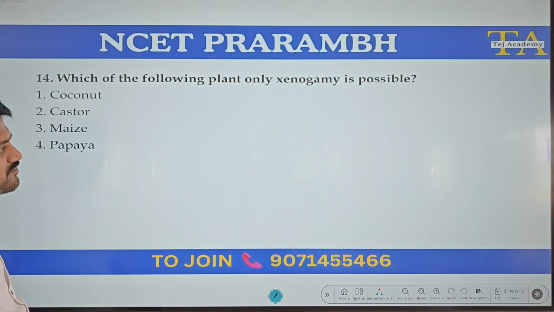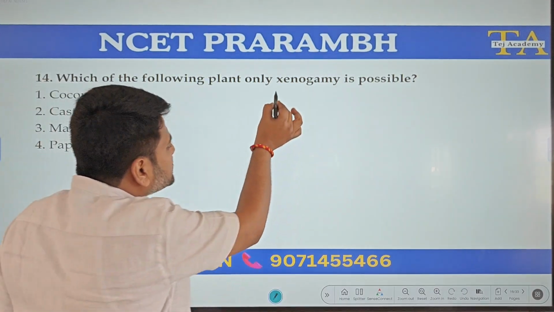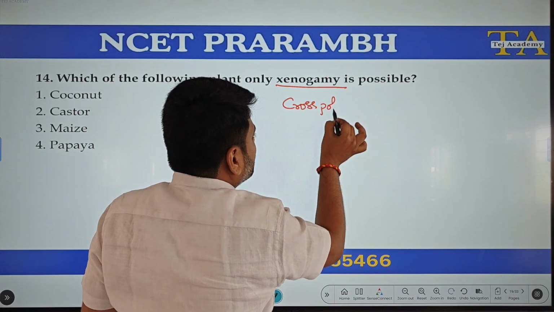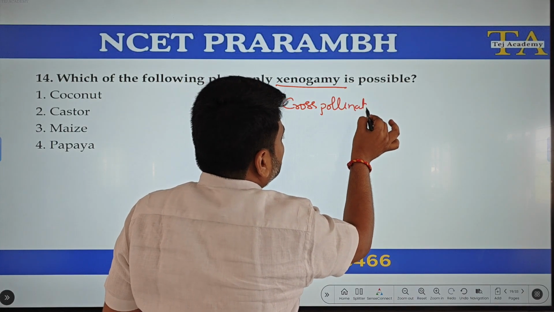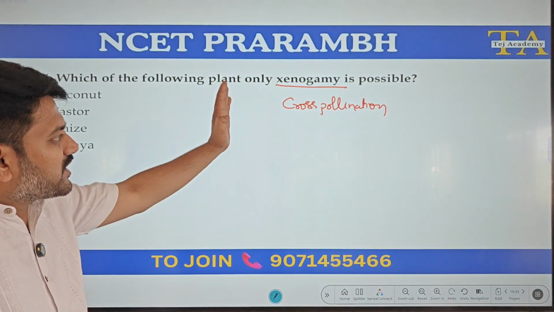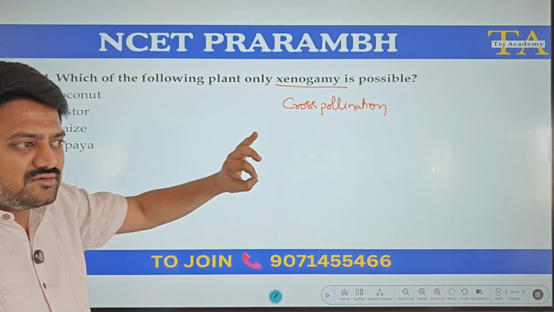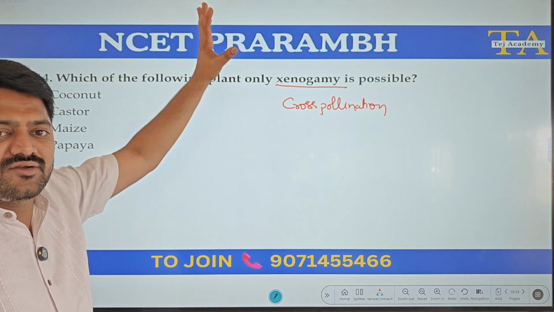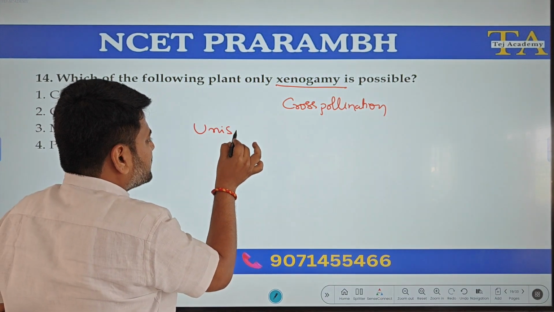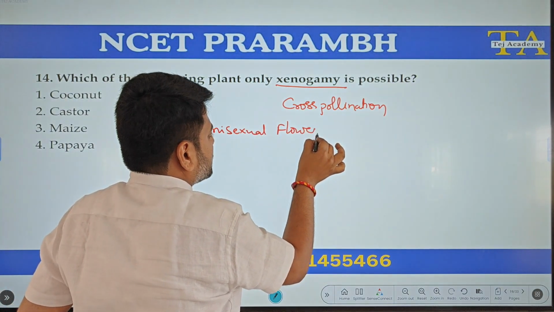Which of the following plants has only xenogamy possible? So only xenogamy, that means cross pollination. For only xenogamy, what is the logic? The plant must have unisexual flowers.